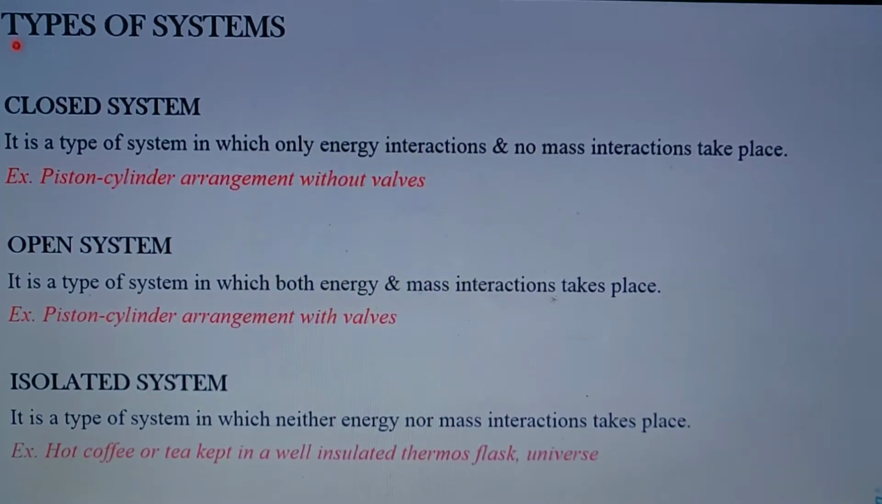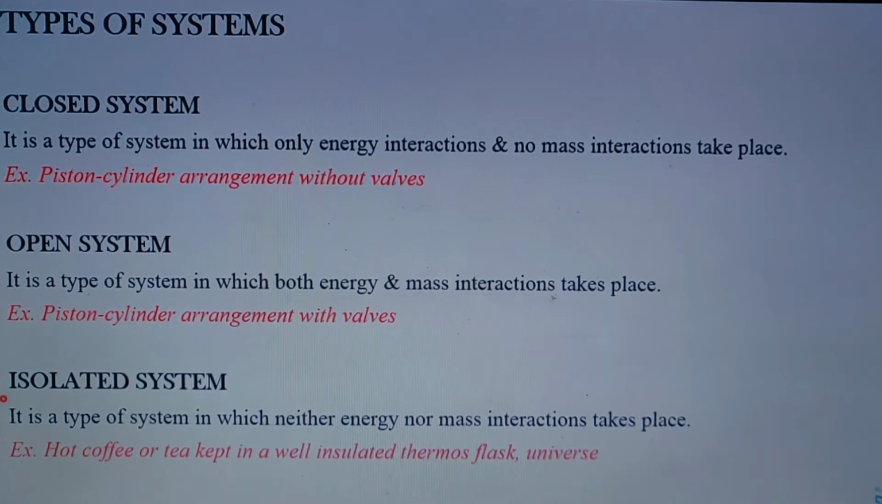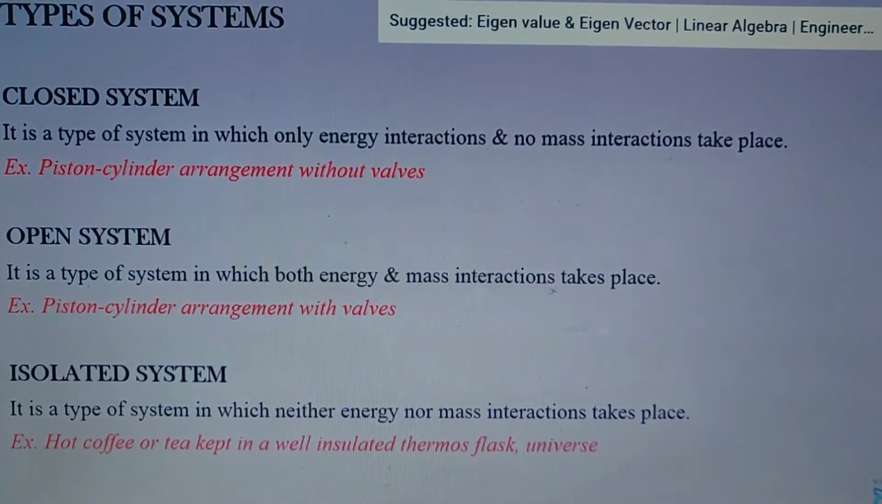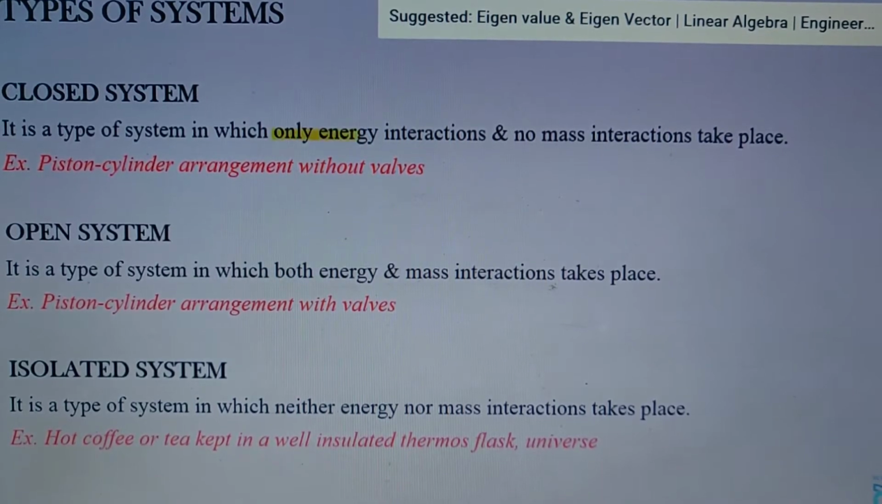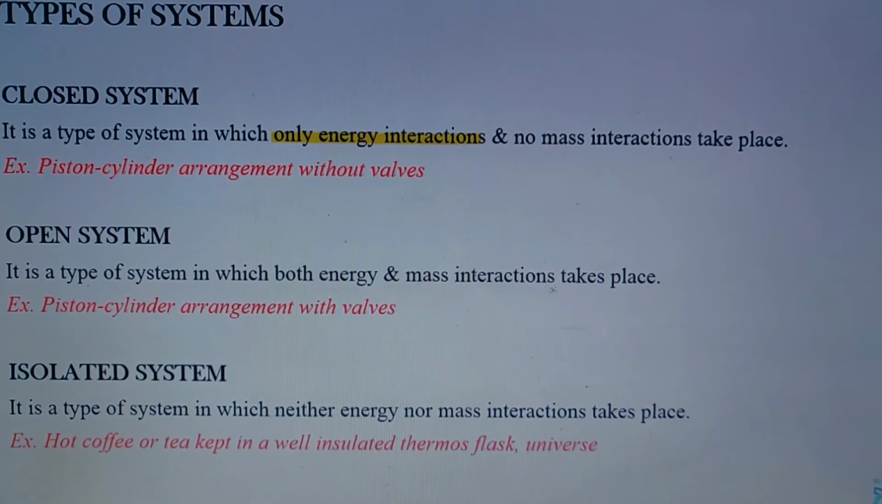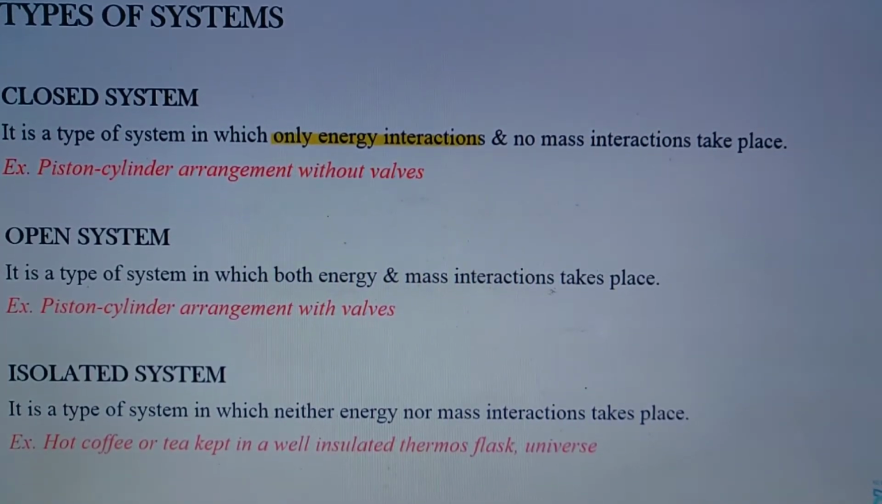Similarly, there are three types of thermodynamic system. First is the closed system, open system, and isolated system. In closed system, it is a type of system in which only energy interaction and no mass interaction takes place. For example, piston cylinder arrangement without valves.